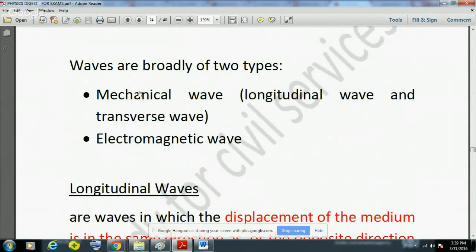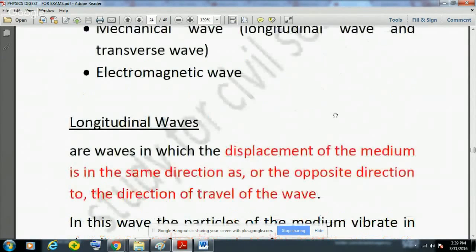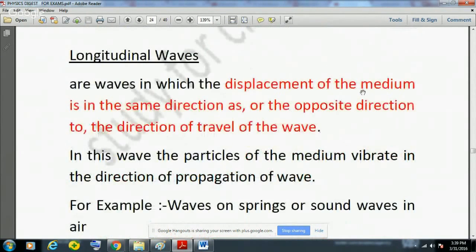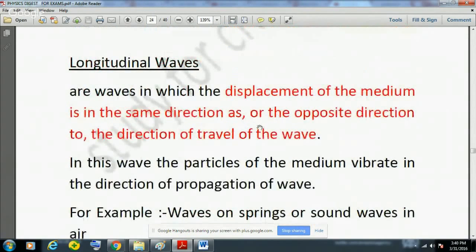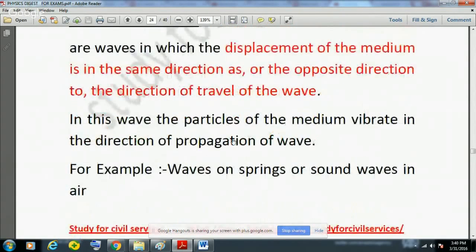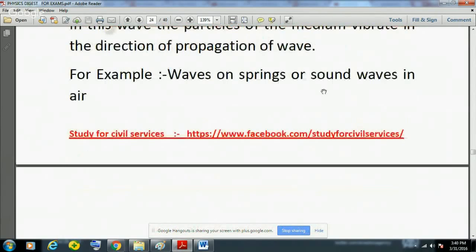Mechanical waves are waves which require a medium, and they are also of two types: longitudinal and transverse waves. Longitudinal waves means the displacement of the medium is in the same direction or in the opposite direction to the direction of travel of the wave. So they move along the length in the direction of travel of the wave, and in this wave the particles of the medium vibrate in the direction of propagation of the wave. Examples of longitudinal waves are the waves on springs or sound waves in air.